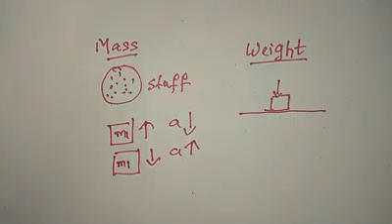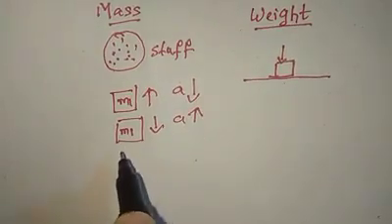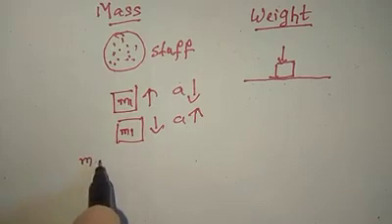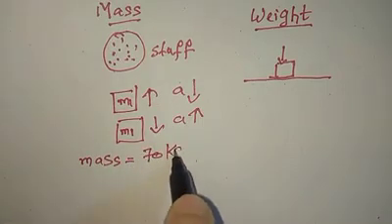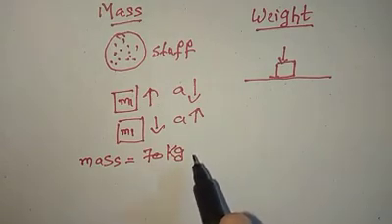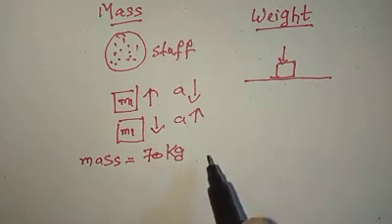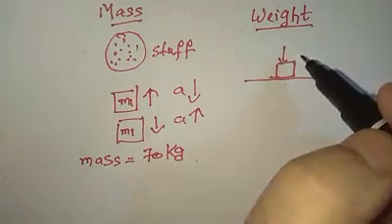So if we say that we have a mass of 70 kilograms, it means that we have a matter of 70 kilograms. You should not say that your weight is 70 kilograms. Weight is the force with which the Earth is pulling down, the force of gravity on my mass.